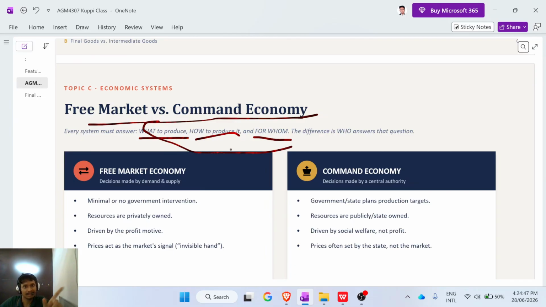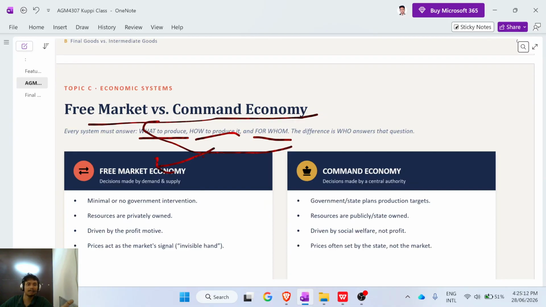Different people can answer these questions. If individual businesses and private companies decide what to produce, how to produce, and for whom to produce, that is a free market economy.